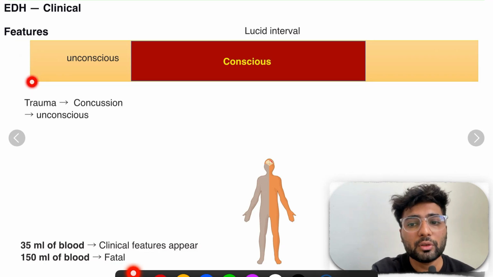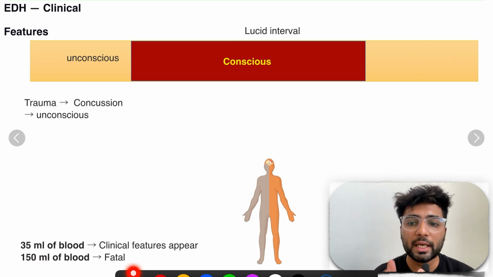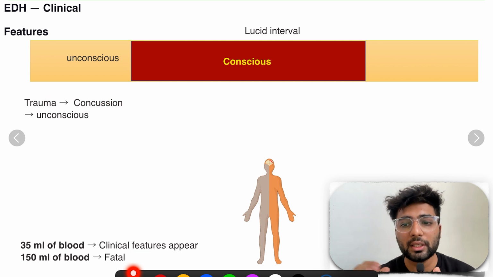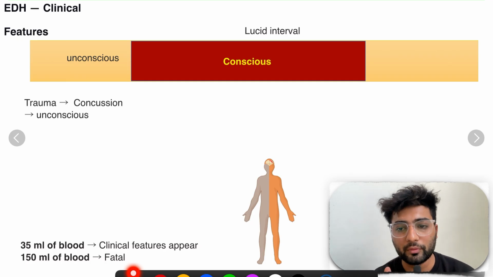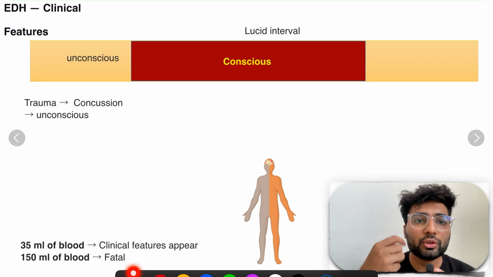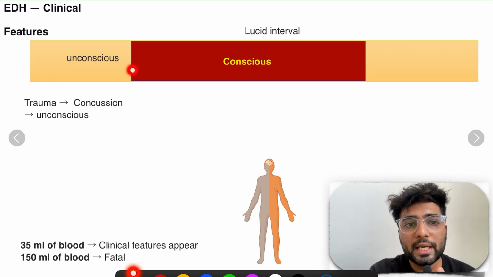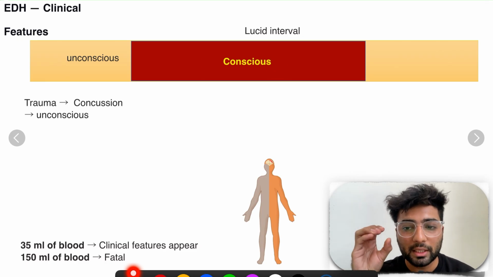So the artery is also ruptured over here, but this unconsciousness is not due to arterial rupture, it is due to electrical activity disruption for this particular period of time. So the patient has trauma, then concussion means the electrical activities are disturbed, so he is unconscious for a particular moment of time. Now the electrical activities are coming back to normal, so he is conscious again, but the artery also got ruptured here, so the bleeding is continuous inside the brain. The patient is conscious, but slowly the artery is bleeding.